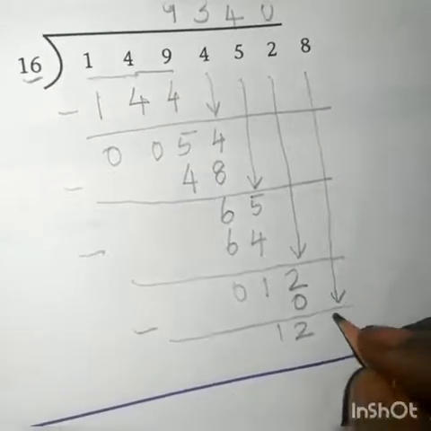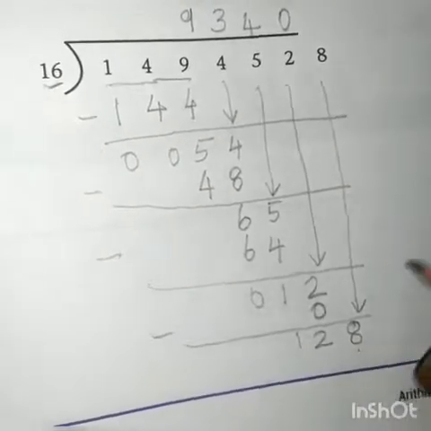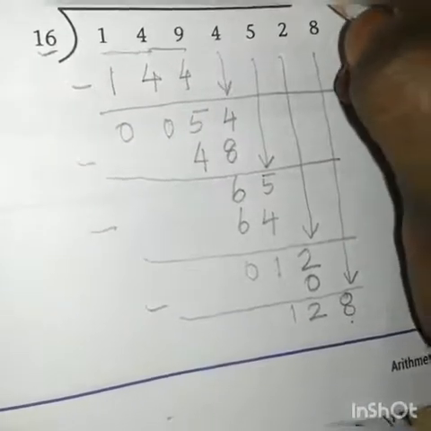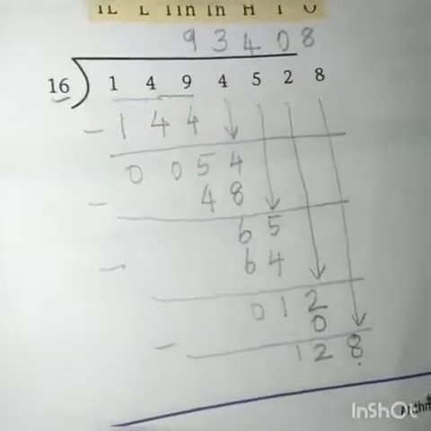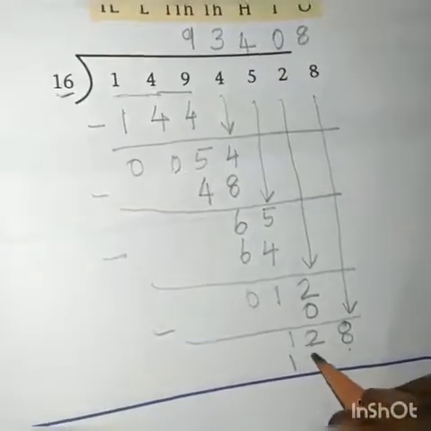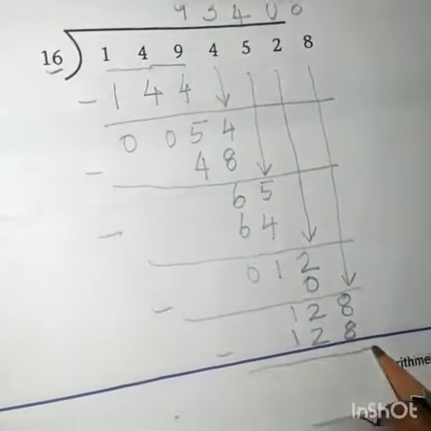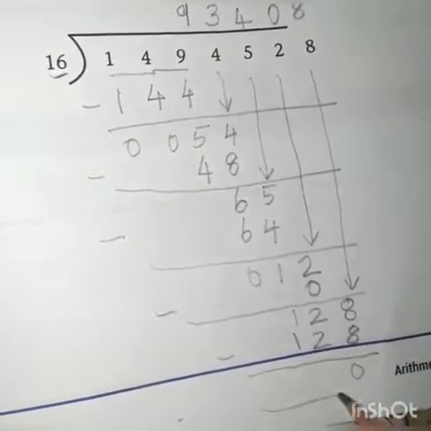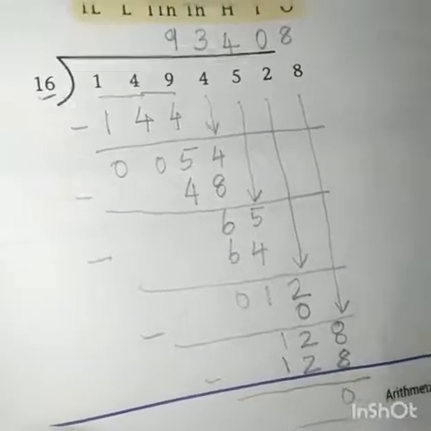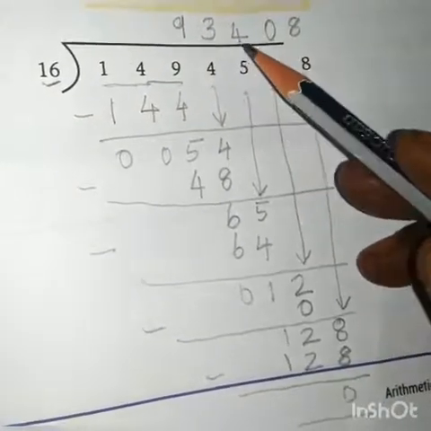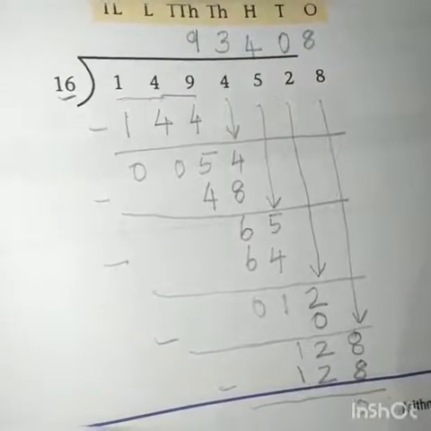How many times will we get 128? We will get 128 by using 8. 8 16s are 128. If you subtract this, we will get the answer as 0. 8 minus 8, 0. 2 minus 2, 0. 1 minus 1, 0. Therefore we got the answer as 93,408 by using the normal division method.